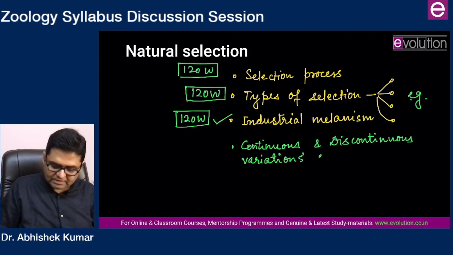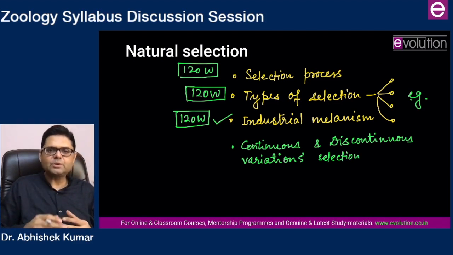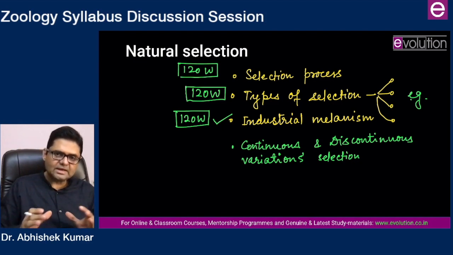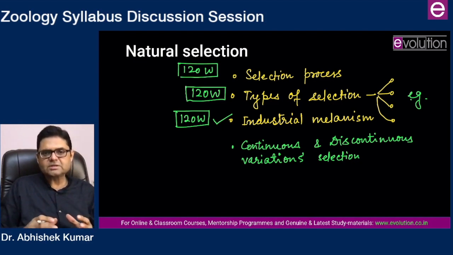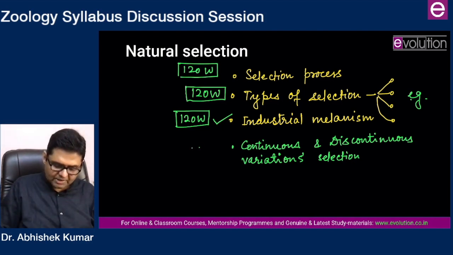So if ever it is asked, it is not a question on variations. Variations will only be explaining you the difference between continuous and discontinuous variations, but the selection of these kind of variations is exactly a question from natural selection. Prepare it for 150 words. That will be highly advisable.